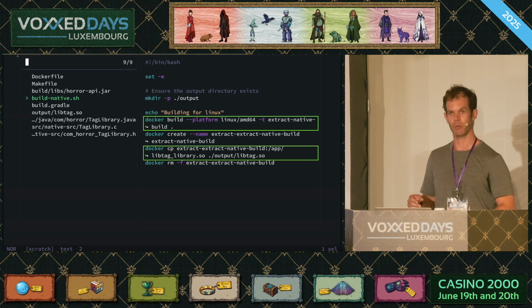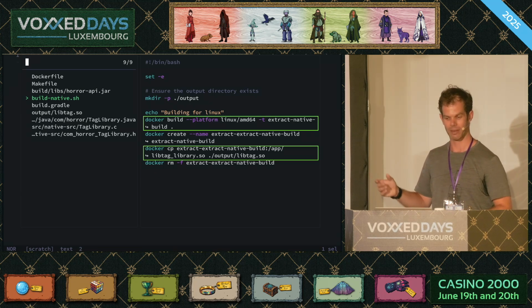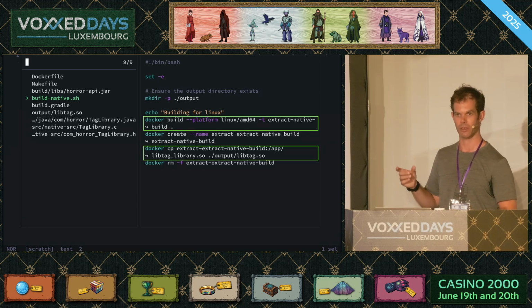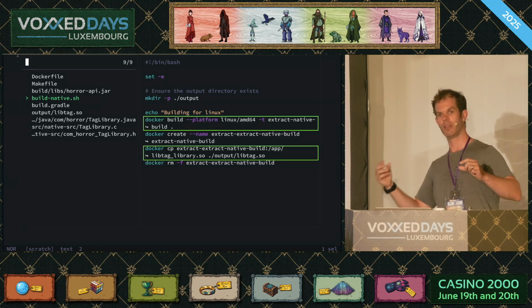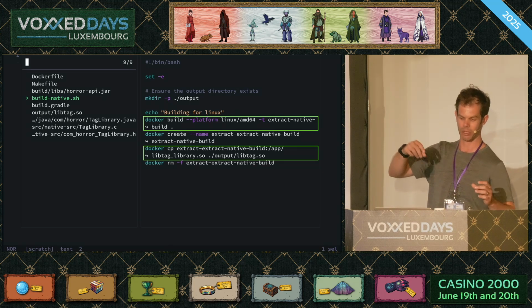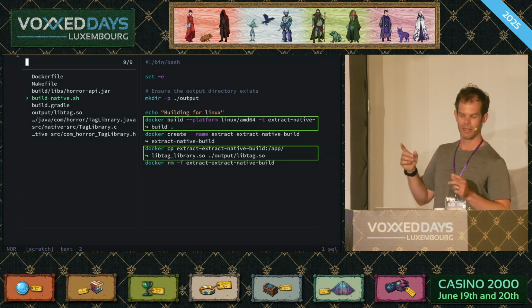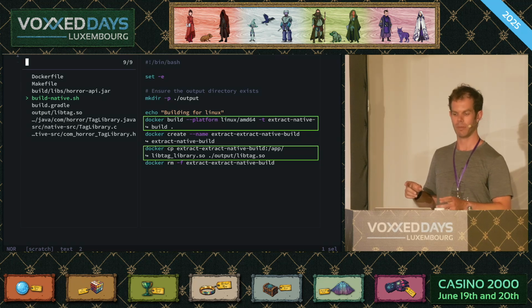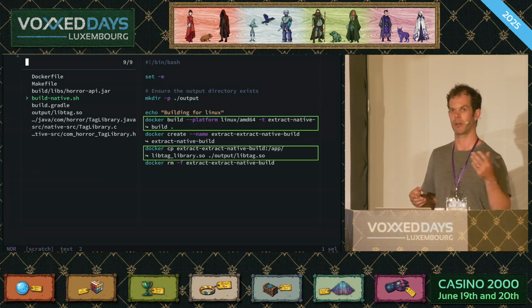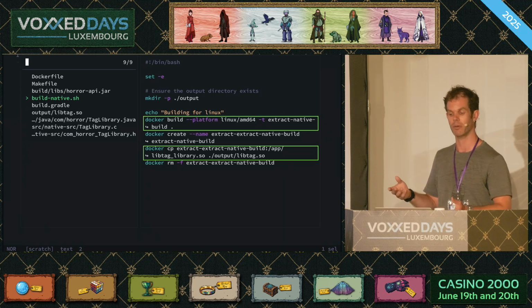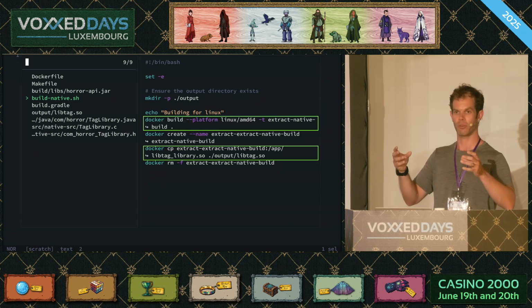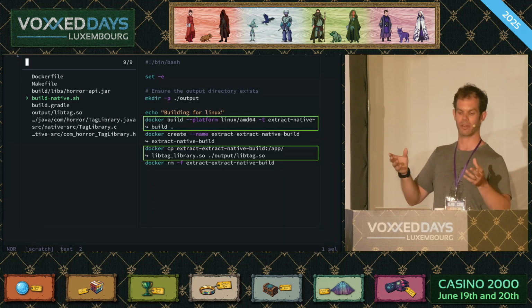We need to see how the build works to work out what we have to do to build the macOS component on Mac. So we can see from the build script, we're using Docker build. So we're building a container, and then in the second highlighted step, we're reaching into the container and pulling out libtag.so. This is a cool and fairly common pattern and means that we've containerized our build environment, so we can run this build anywhere. We can run it on a Windows machine with Docker, we can run it on our Mac, we can run it on a Linux machine as well. And the inside of it is always going to produce us a Linux binary through the magic of Docker.